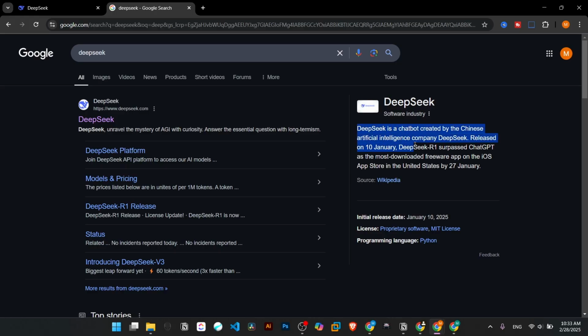As we see here on Wikipedia, DeepSeek is a chatbot created by the Chinese artificial intelligence company DeepSeek and released on the 10th of January, and it surpassed ChatGPT as the most downloaded freeware application on the iOS App Store. So, in the number of downloads, it surpassed ChatGPT, but is it really comparable with ChatGPT? We will find out some answers.